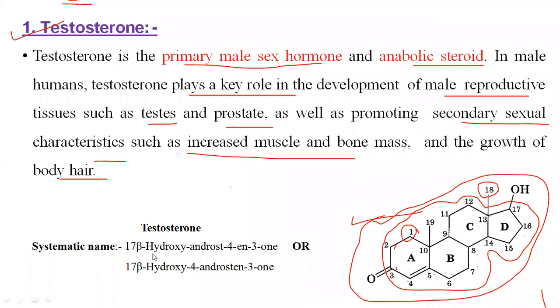The IUPAC name or systematic name for testosterone is 17 beta hydroxy, meaning this one: this hydroxy group is in the beta position. Androst-4-en, that is this double bond present at the fourth position, and 3-one means this double bonded oxygen, that is a keto group present at the third position. Or you can directly write 17 beta hydroxy androst-4-en-3-one. This is the systematic name or IUPAC name for testosterone.